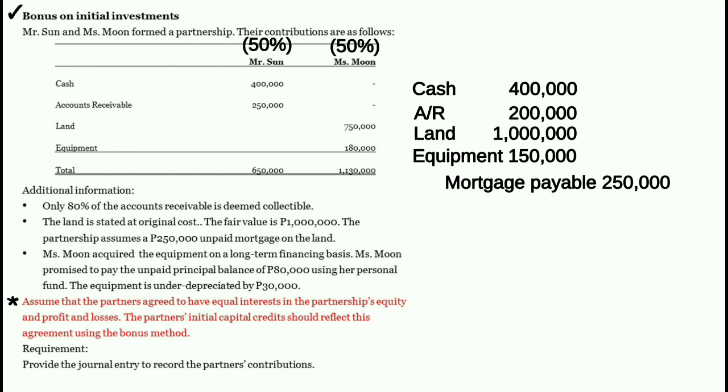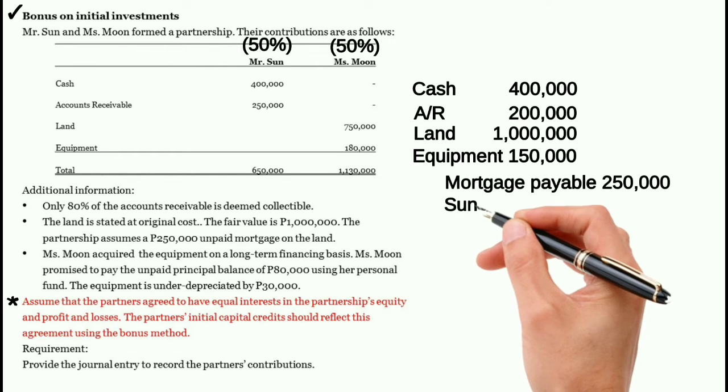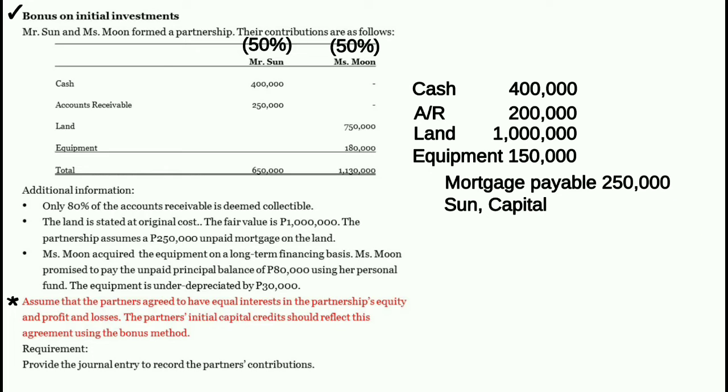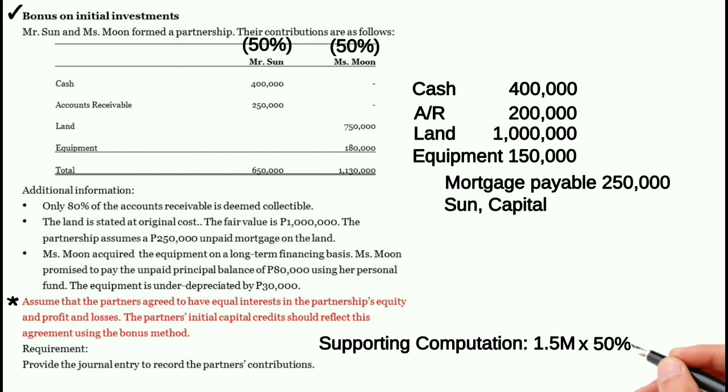So here, we need to credit Sun Capital. And how much? Remember, ang ating total partnership capital ay 1,500,000 pesos. Imumultiply natin yan sa profit or loss ratio ni Sun. Ang profit or loss ratio ni Sun ay 50%.